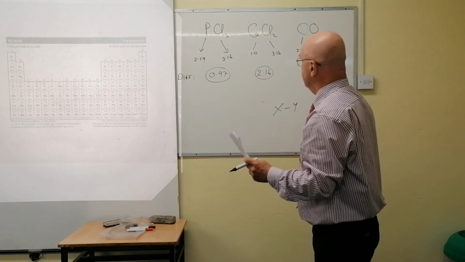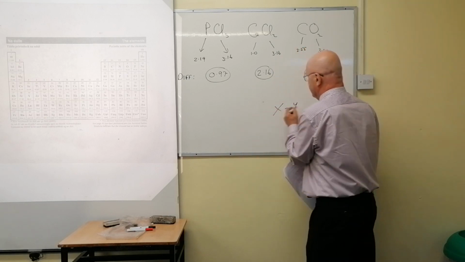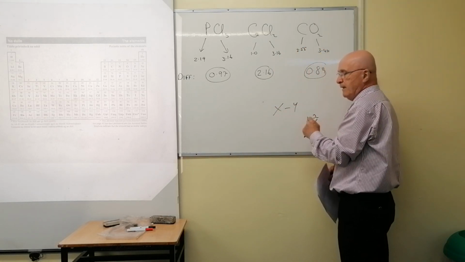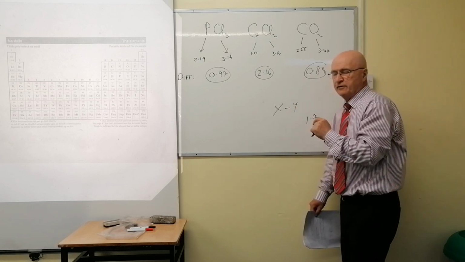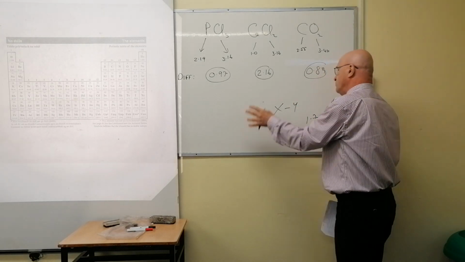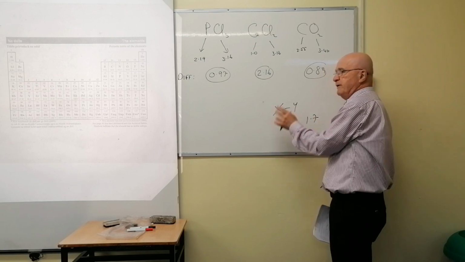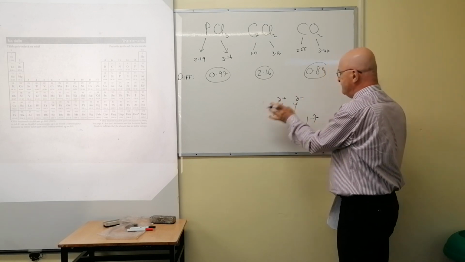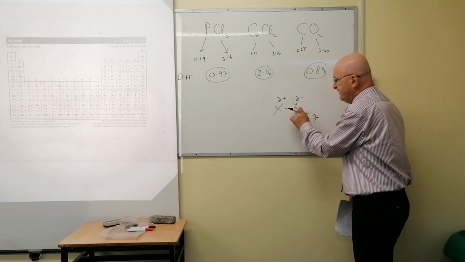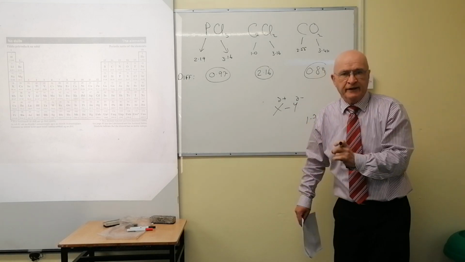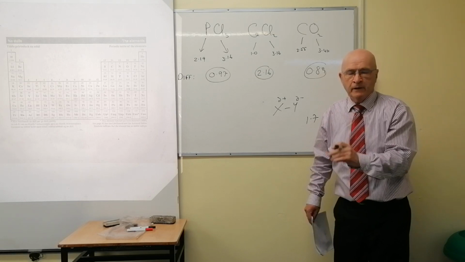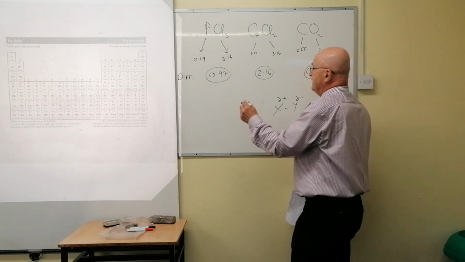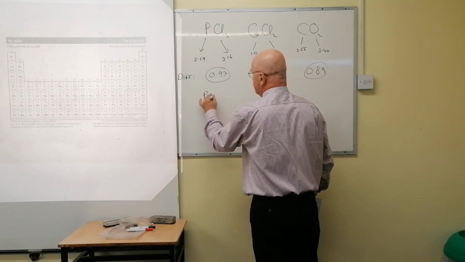In other words, if the two atoms pulling for the electrons are equal in strength, then the electrons will stay exactly in the middle. But if one of these atoms is much stronger than the other, then of course that one will pull the electrons towards it. It will become negative, and it will become delta minus and delta plus. And if the pull is enormous, if it's greater than 1.7, then this guy is going to run off with the pair altogether and it will become ionic. Now, you would need to revise that, obviously, but we're basing our results on this anyway. That would be polar covalent.